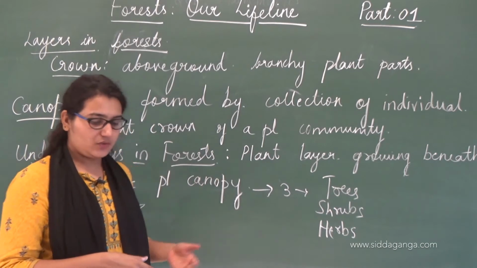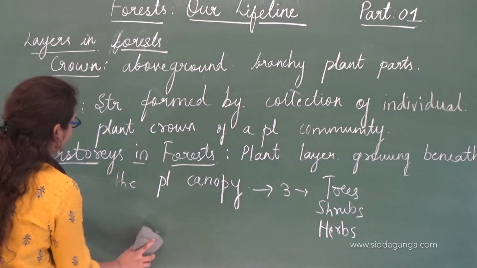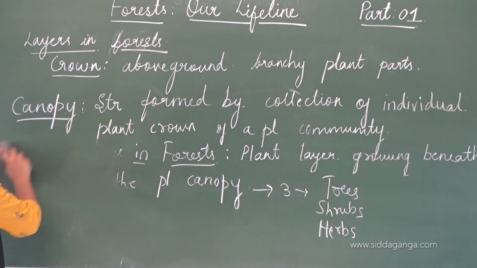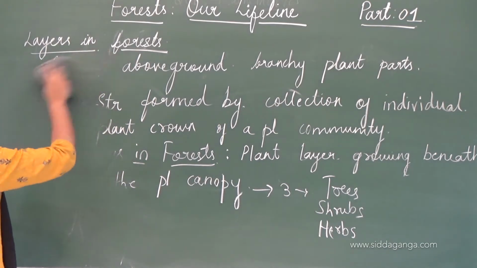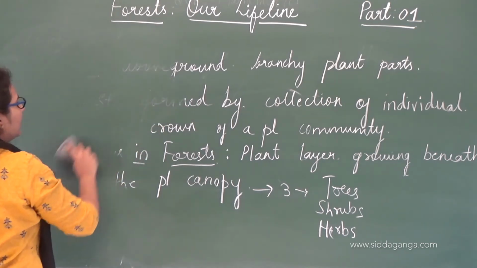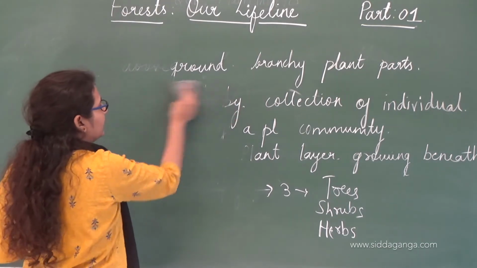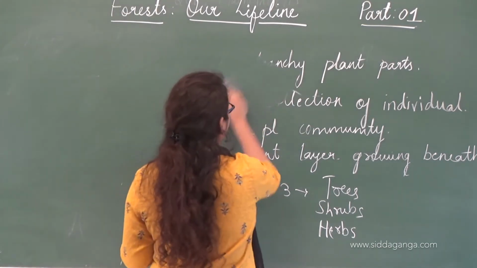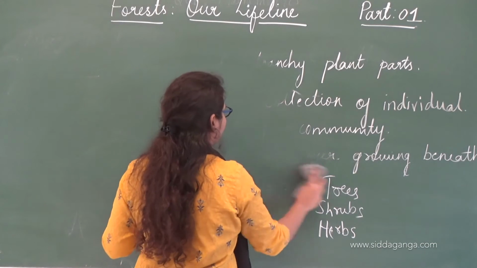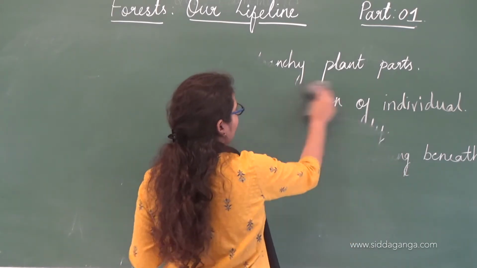I have mentioned already what these trees, shrubs and herbs are. The understories region gets very little rainfall, as canopies are very big. Canopies form a layer over a forest region. The water which falls does not fall directly on the ground.